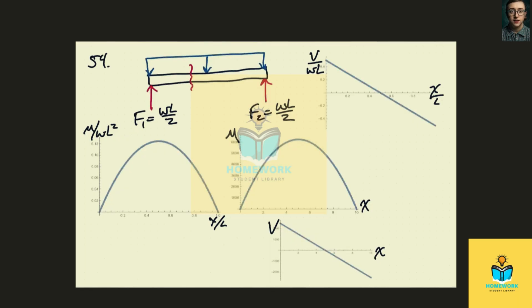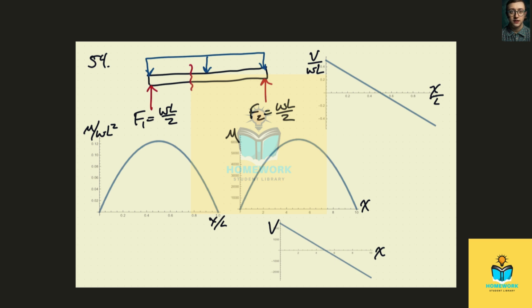In this problem, we have just a beam that's supported by some bearings at each end, so they don't provide any moment. And then there's a uniform distributed load over the entire length of the beam. And now, just from symmetry, we know that these two need to be equal, and they need to carry half of this total load. So this is going to be WL over 2, and this is also going to be WL over 2.